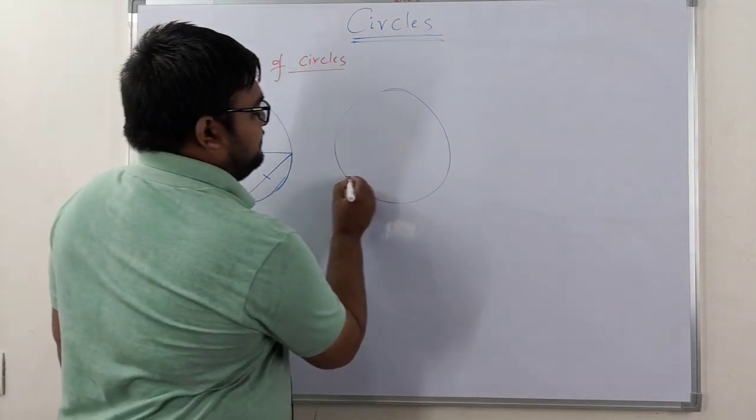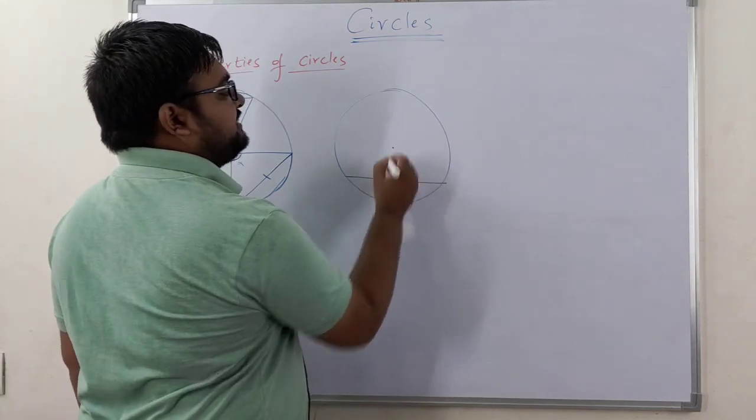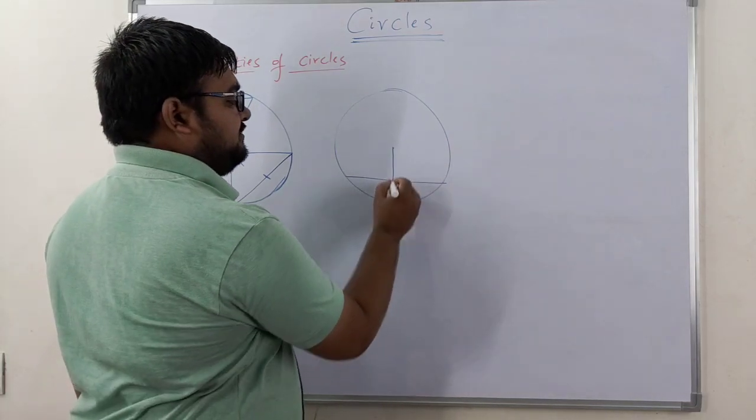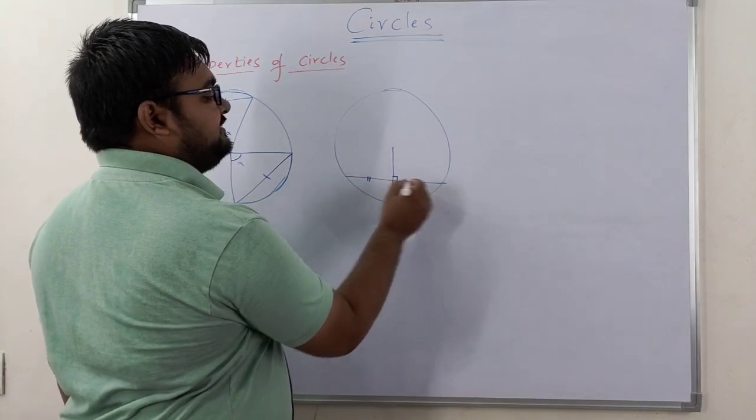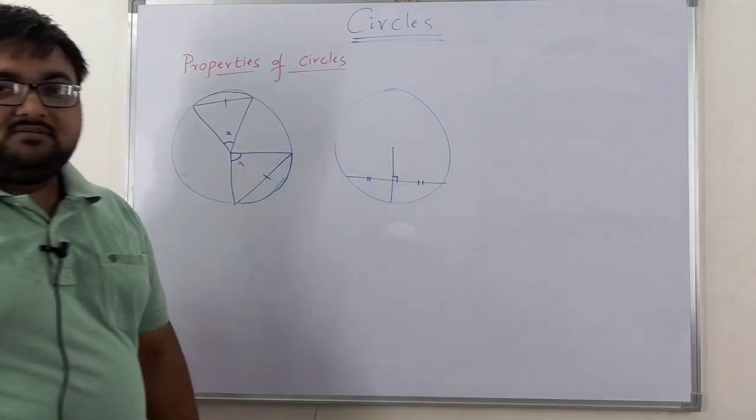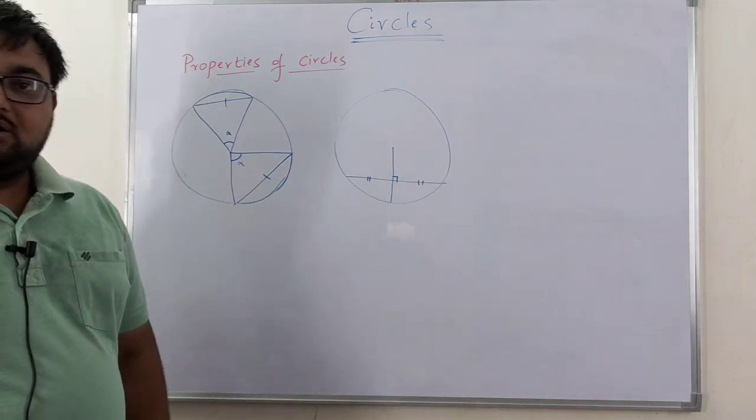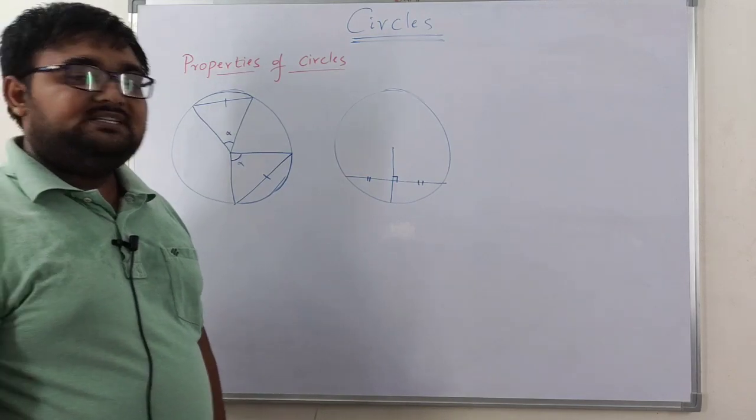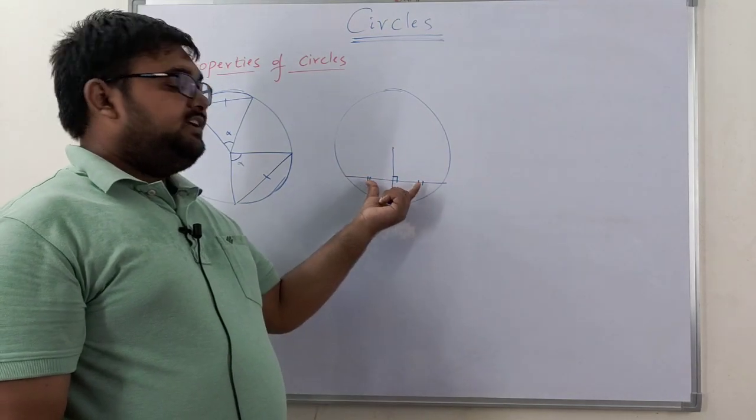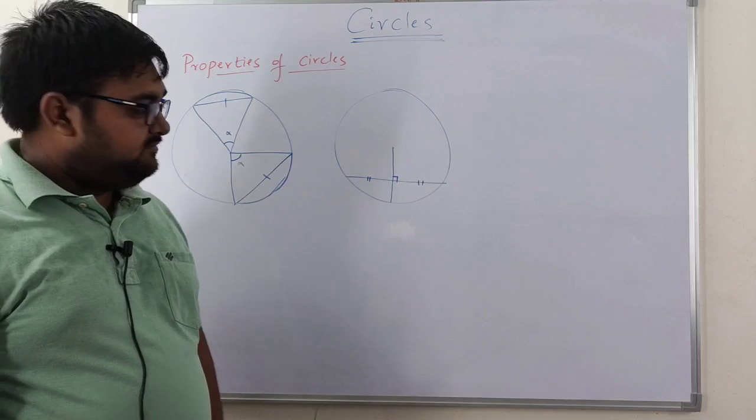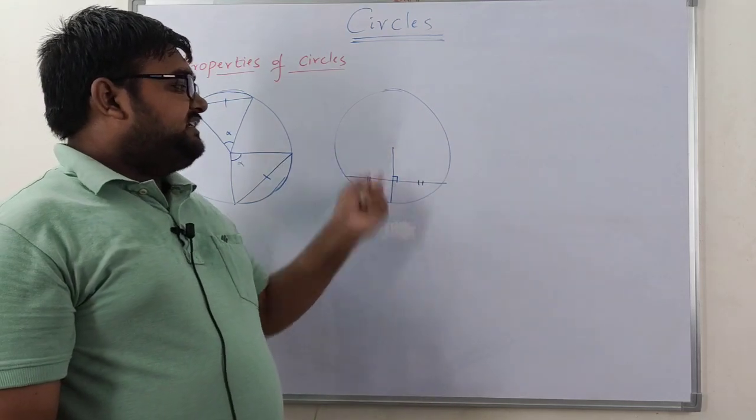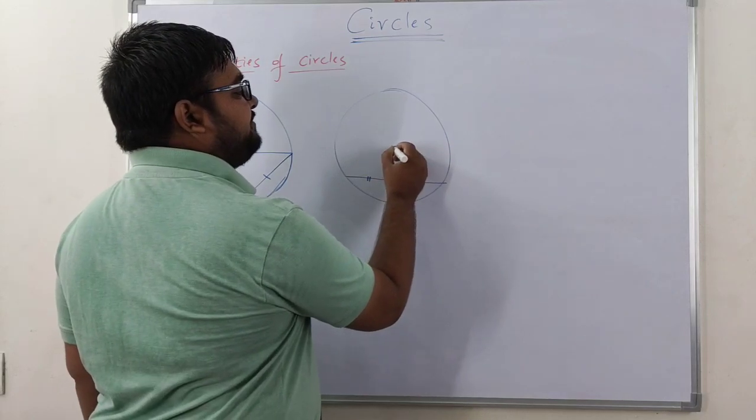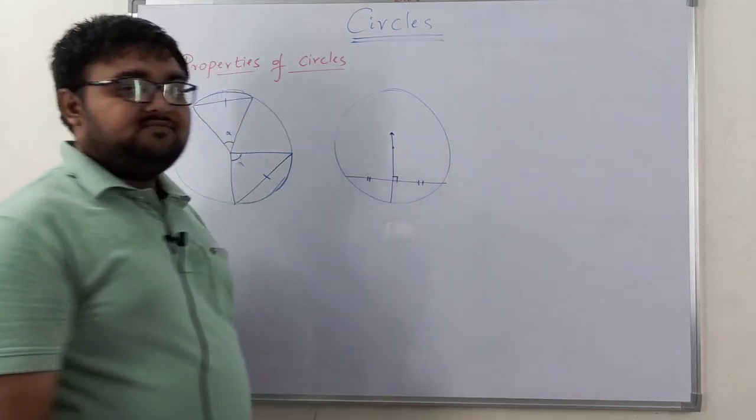Next, in a circle, if a chord is drawn and from the center you drop a perpendicular, then this bisects the chord. In the same way its converse. What is its converse? If in a circle a chord is bisected by a line, then it surely passes through the center of the circle.